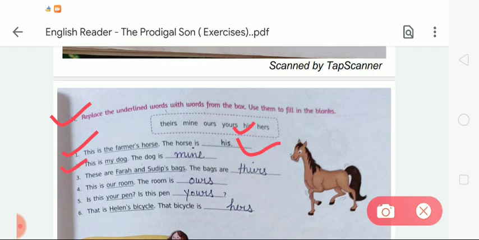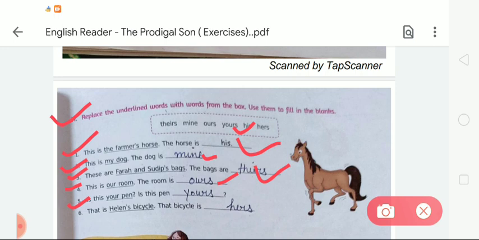Second is, this is my dog. The dog is dash. So the underlined word is my dog. Here for my dog we have to use the possessive pronoun mine. Third is, these are Farah and Sudeep's bags. The bags are dash. Here for Farah and Sudeep's, the possessive pronoun is theirs. Okay, number 4 is, this is our room. The room is dash. Here for our room we have to use the possessive pronoun ours.